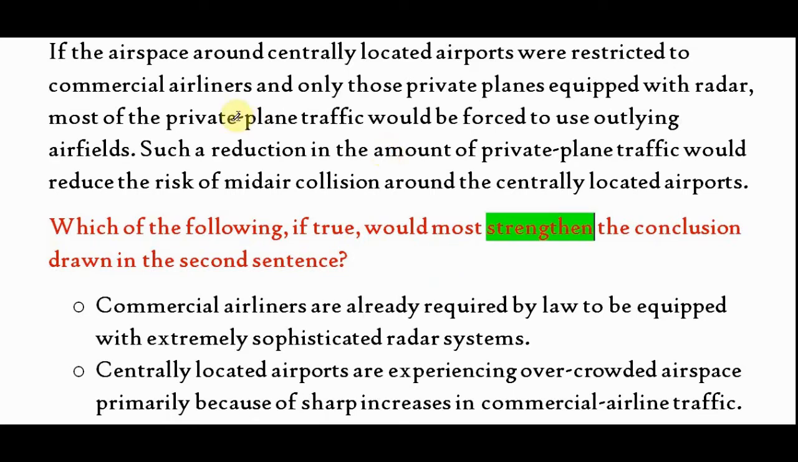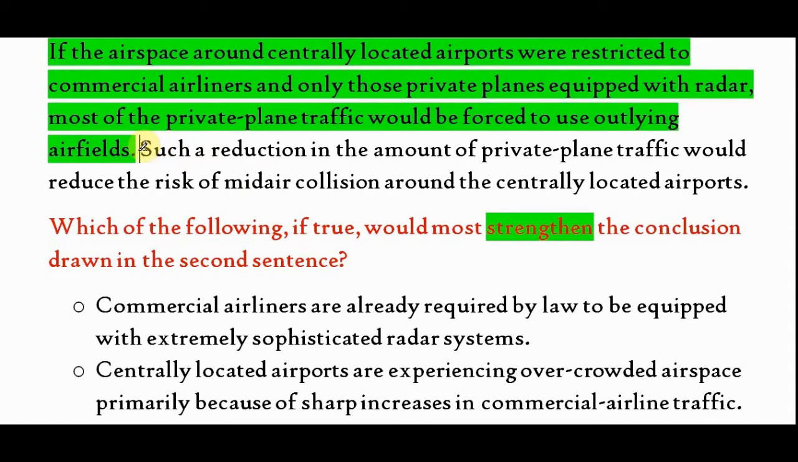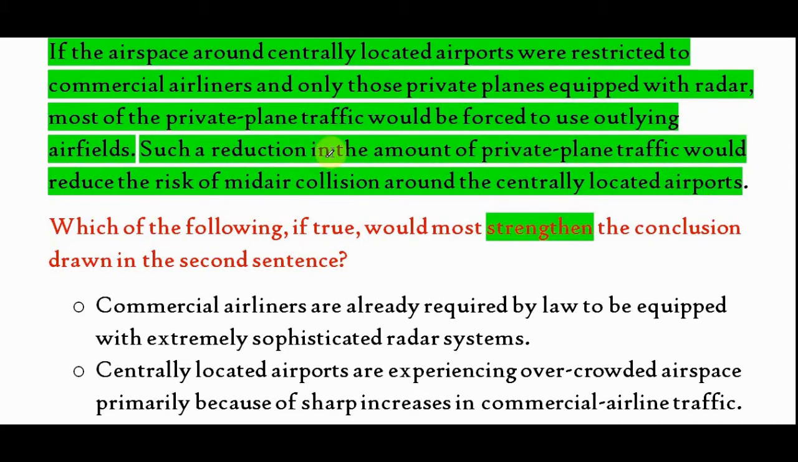So what the passage says: if the airspace around centrally located airports were restricted to commercial airliners and only those private planes equipped with radar, most of the private plane traffic would be forced to use outlying airfields. Such a reduction in the amount of private plane traffic would reduce the risk of midair collisions at centrally located airports. So the whole passage is an argument. Because this is evidence and this is conclusion. So evidence plus conclusion becomes argument.